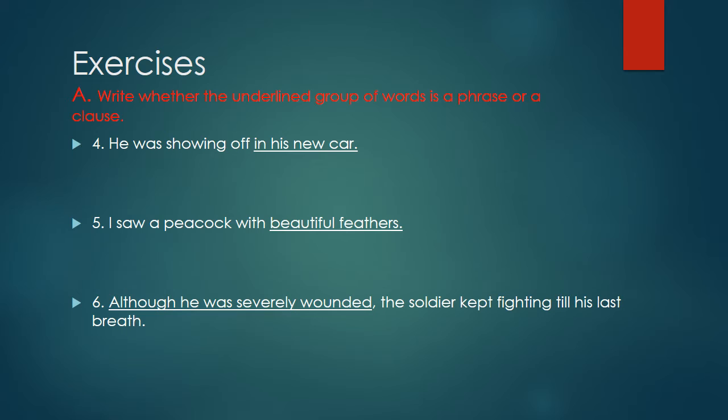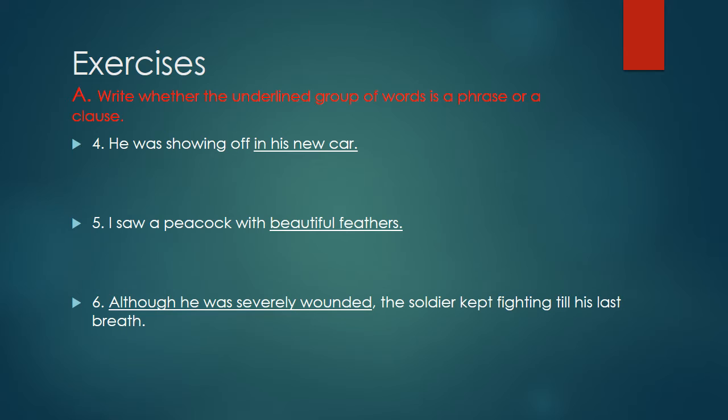Clear? Now come to our sentence number 5. I saw a peacock with beautiful feathers. Here the underlined words are "with beautiful feathers."